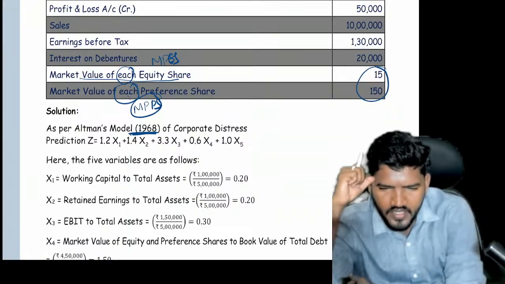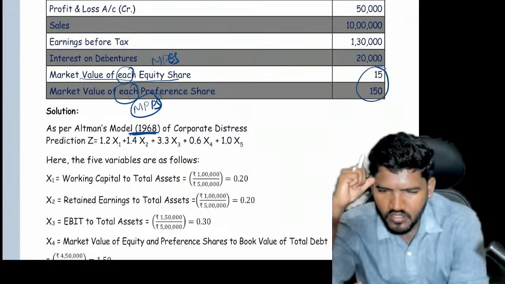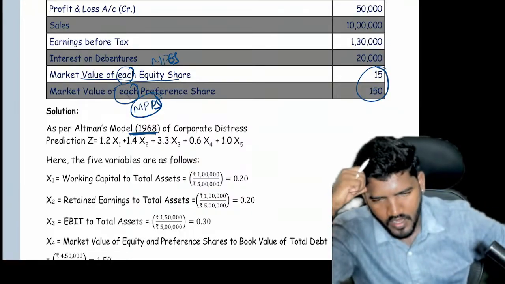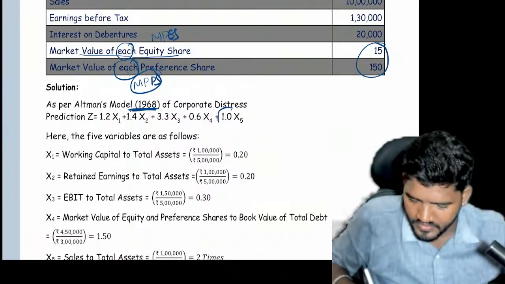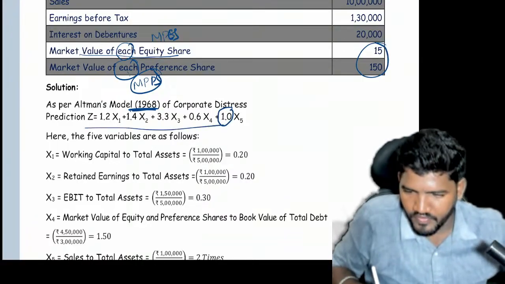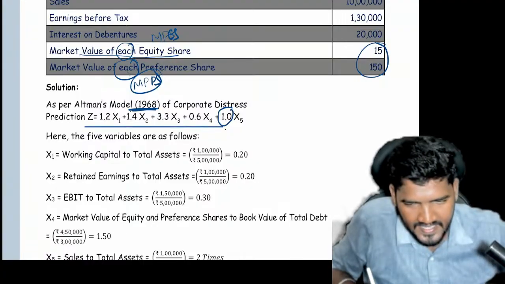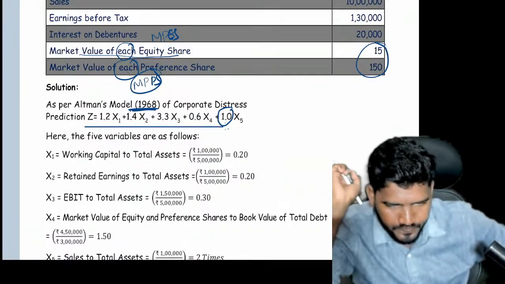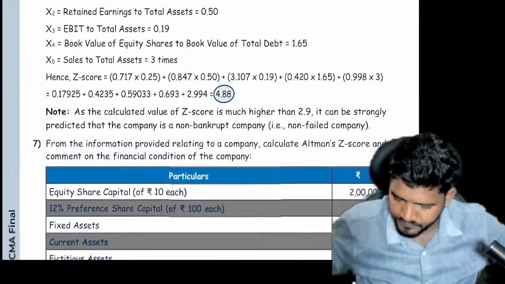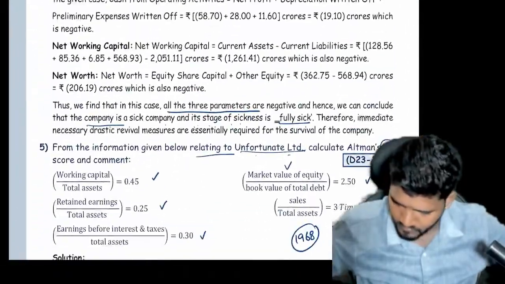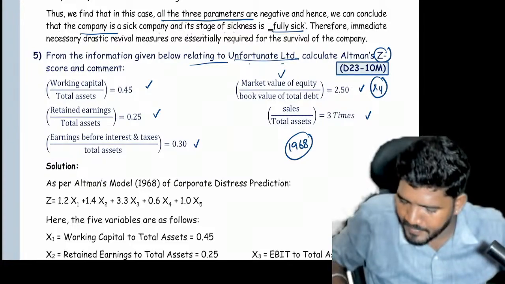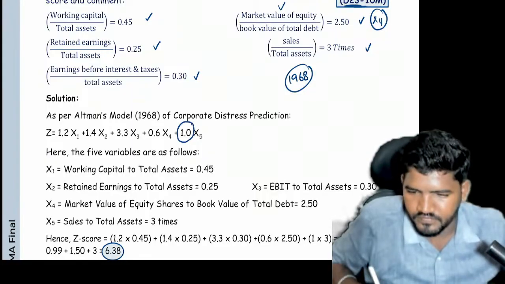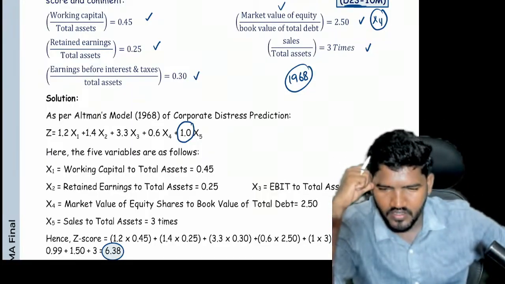Sir, in the study material, for the 1968 model, x5 is 0.99. No. From the last attempts, you can observe this solution is dragged from the suggested answer. In the suggested answer also they provided one. You can rely on one only, Ganesh, no issue. So you can observe in December 23 also they focused on one only. It is also a suggested answer solution.